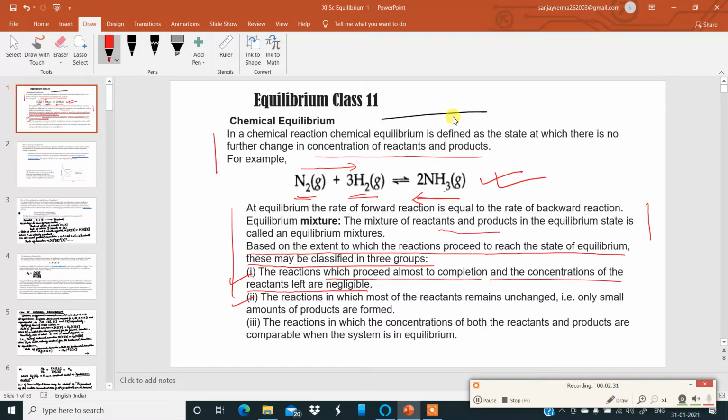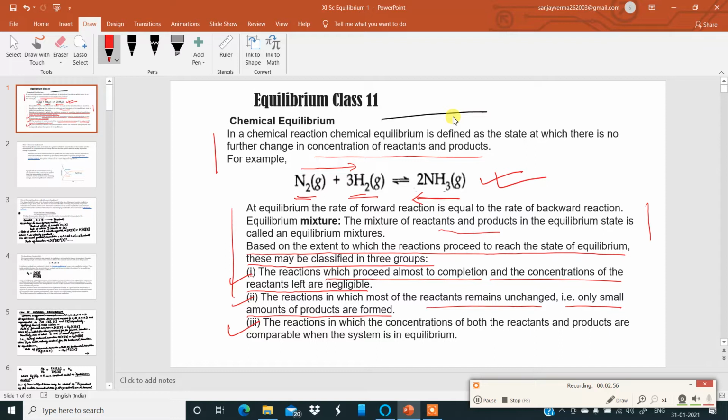Number two, my dear students, the reactions in which most of the reactants remain unchanged. That is, only small amounts of products are formed. This is the second classification of the state of equilibrium.